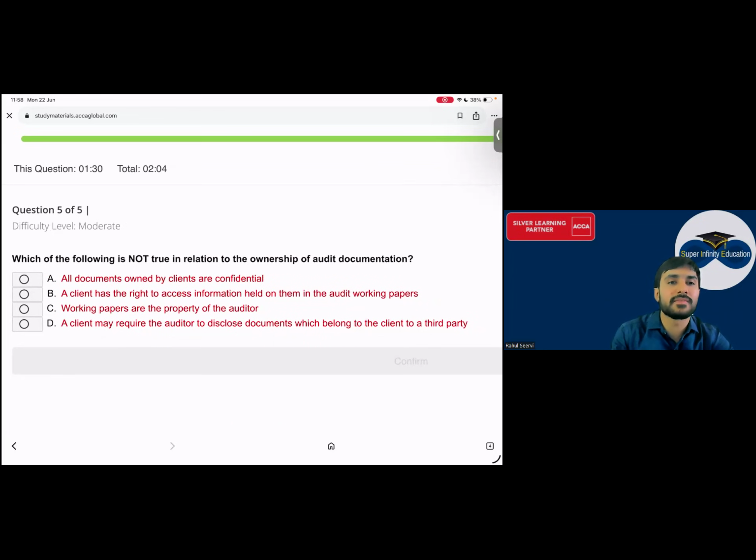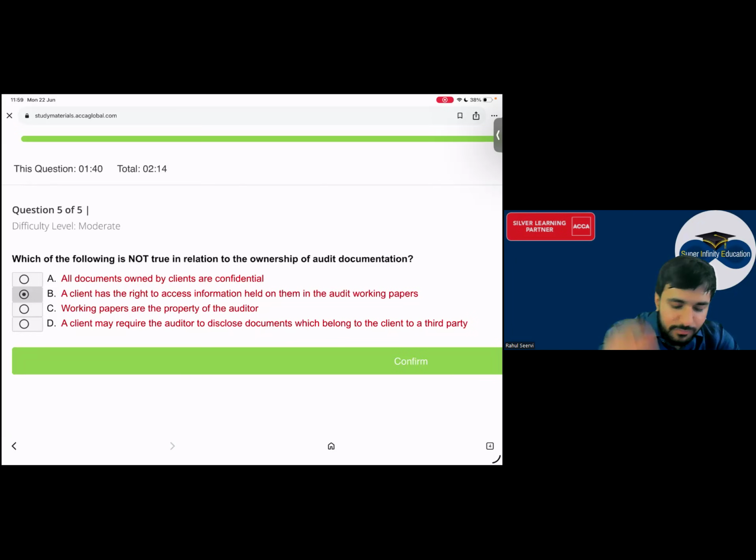नहीं, ये तो गलत है. Does the client have the right? नहीं बाबा, client के पास right है ही नहीं that he or she can access the information. They do not have. So B will be the option. C, working papers are the property. Sir ये तो आंसर नहीं. A and C are right.